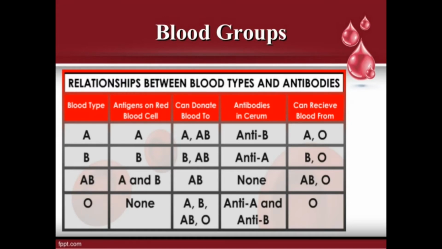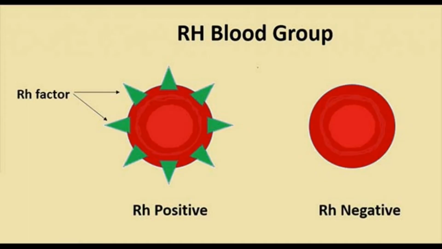Like that, blood group O, which doesn't have antigens on its RBC, can donate blood to any blood group. But blood group O should receive blood from blood group O persons only. As they can donate blood to any blood group person, the O blood group is called the universal donor. Coming to the RH factor, RH is another antigen present on the surface of red blood cells.